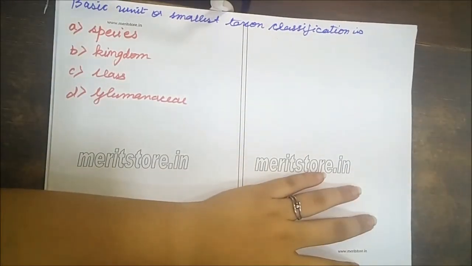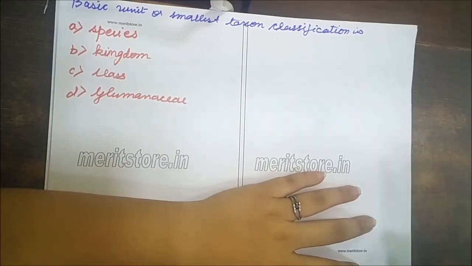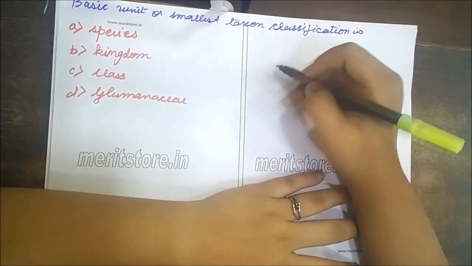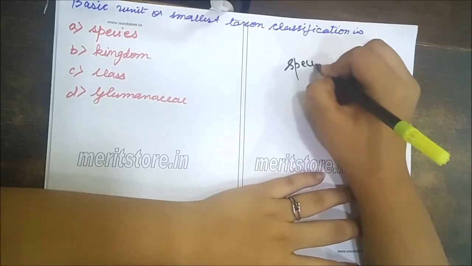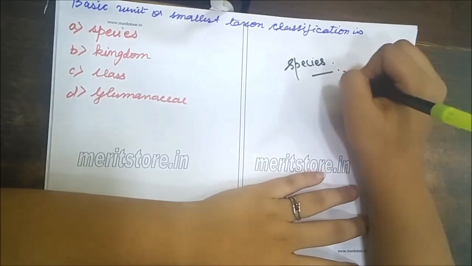The next question is, basic unit or smallest taxon of classification is species, kingdom, class, or Glumanaceae. And the answer is species. Let's know how.